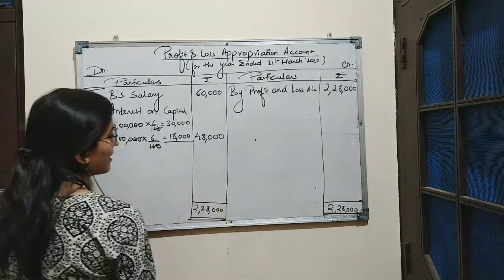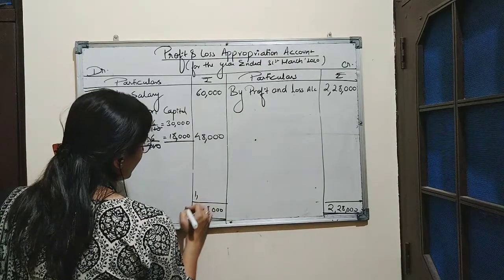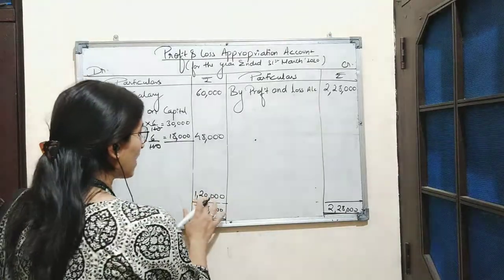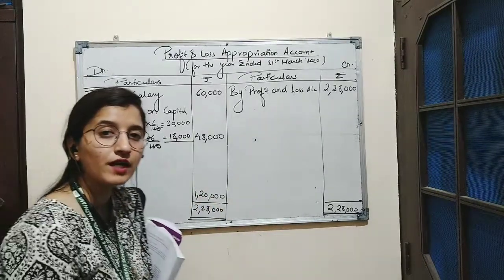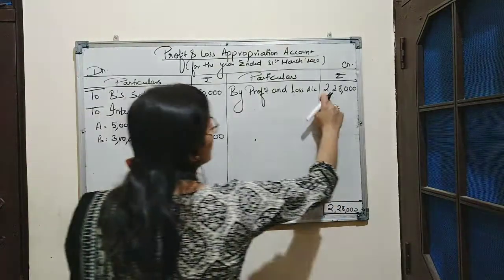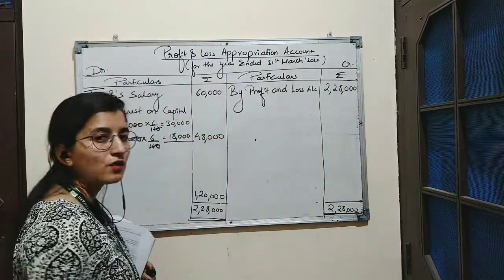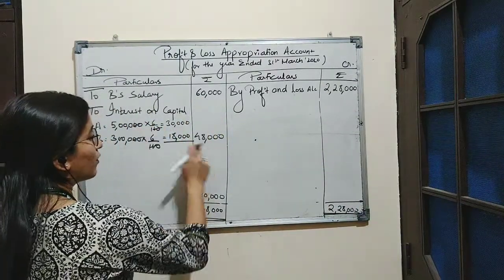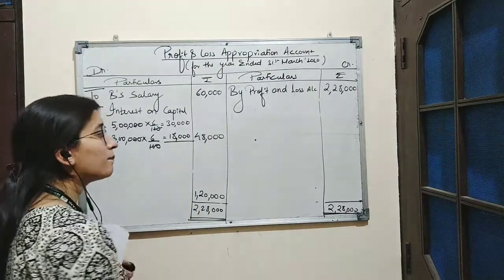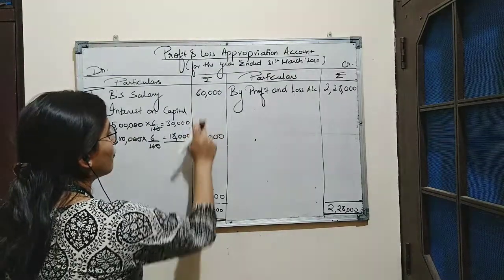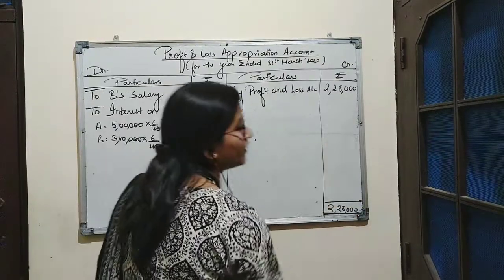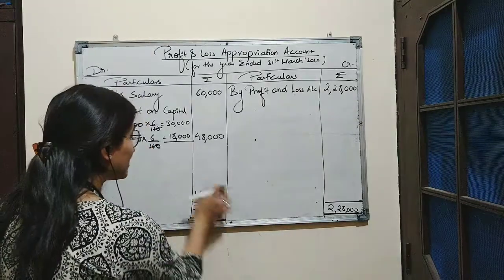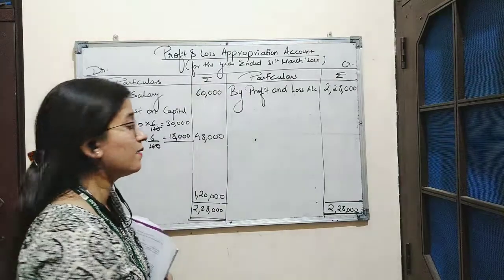So the amount of balancing figure is rupees 1,20,000. So this 1,20,000 is the amount of profit which is to be distributed among the partners. As we know, the company was having a profit of 2,28,000, out of which it has paid the amount of salary to B, that is 60,000, and also interest on capital to the partners. So by deducting the sum of all these expenses from the profit, we get the amount 1,20,000 as the leftover profit. So this leftover profit is now distributed among the partners.